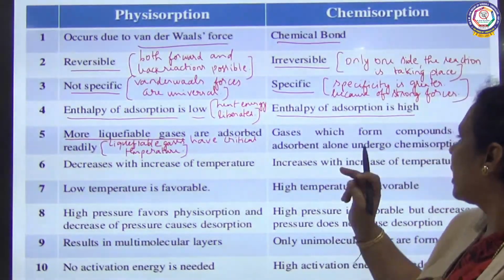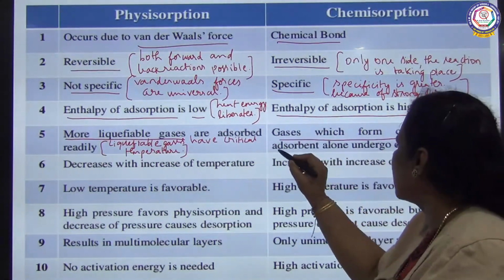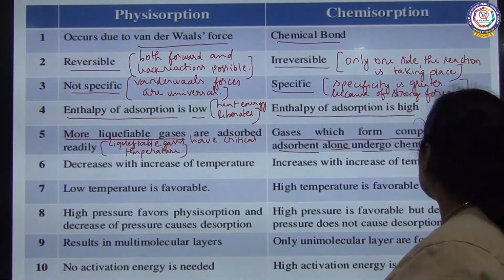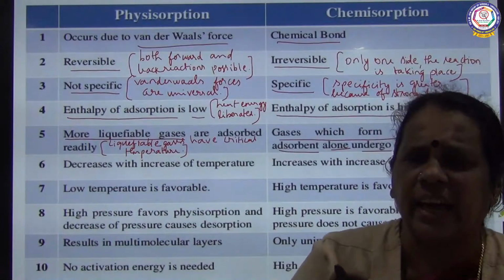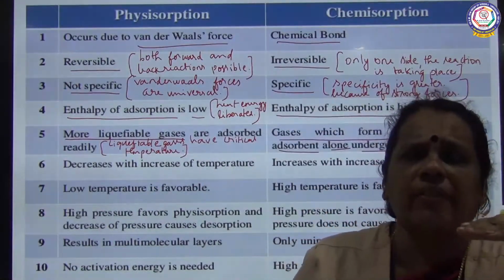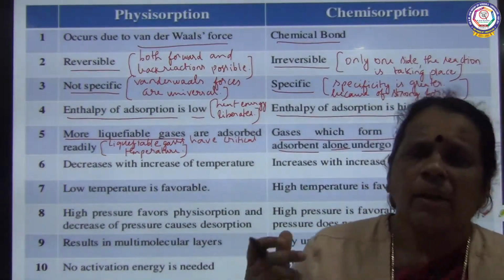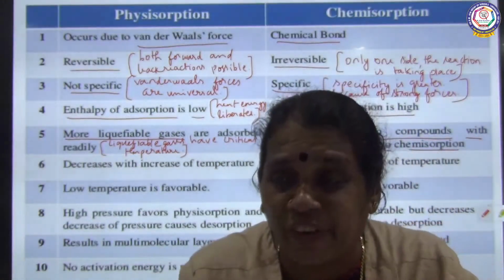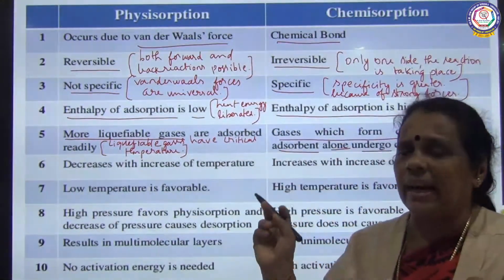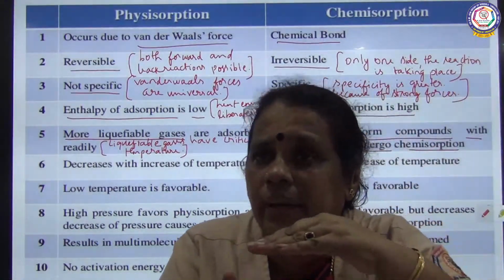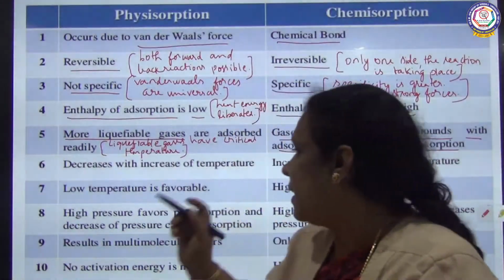When you talk about chemical adsorption, only gases which form compounds with the adsorbent undergo chemical adsorption. Here we have to select the gases which can be adsorbed at the surface of a particular adsorbent. So in physical adsorption, we select the more liquefiable gases which have a high critical temperature, whereas in chemical adsorption, gases that can be adsorbed on a particular adsorbent are selected.